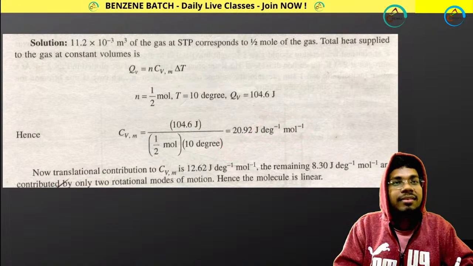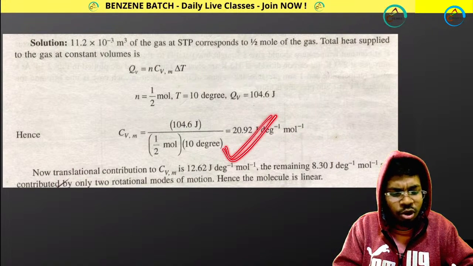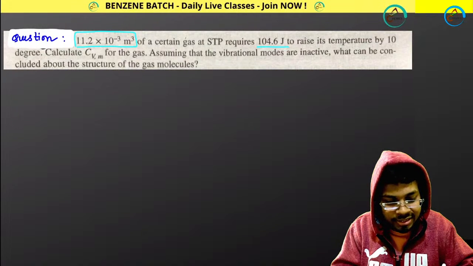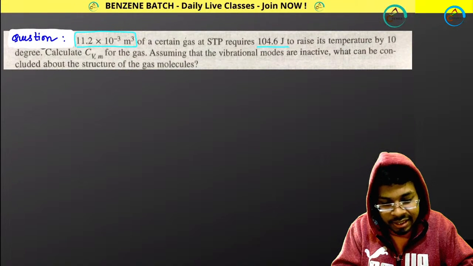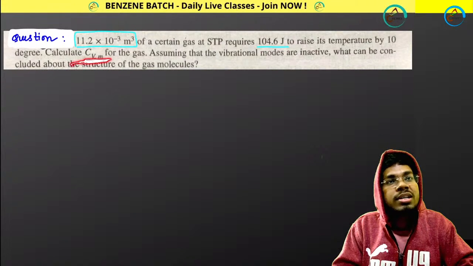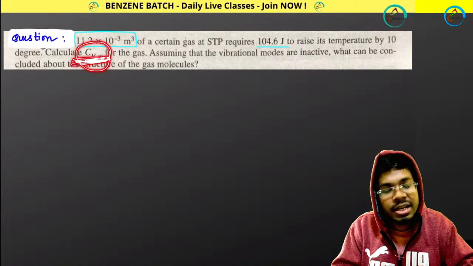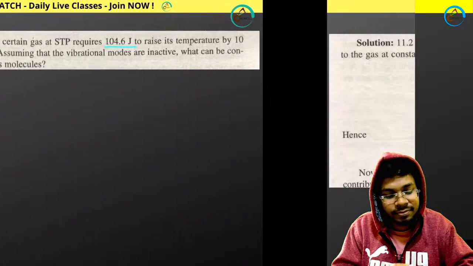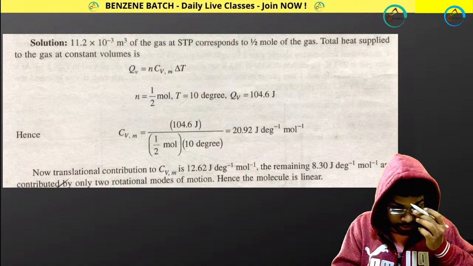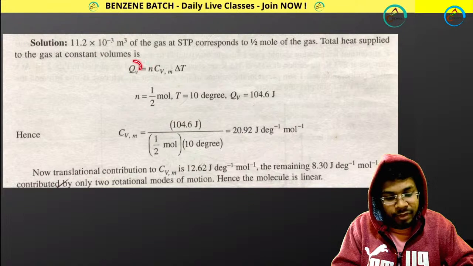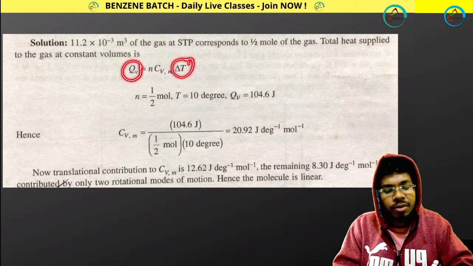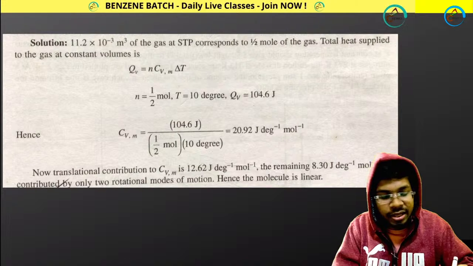Yes, it is the correct value for 1 mole, because look at this, guys. It is your CVM. CVM means what? Molar heat capacity at constant volume. That means for 1 mole. So the formula is what? Qv equals this. So forget about this expression. You already know the value.